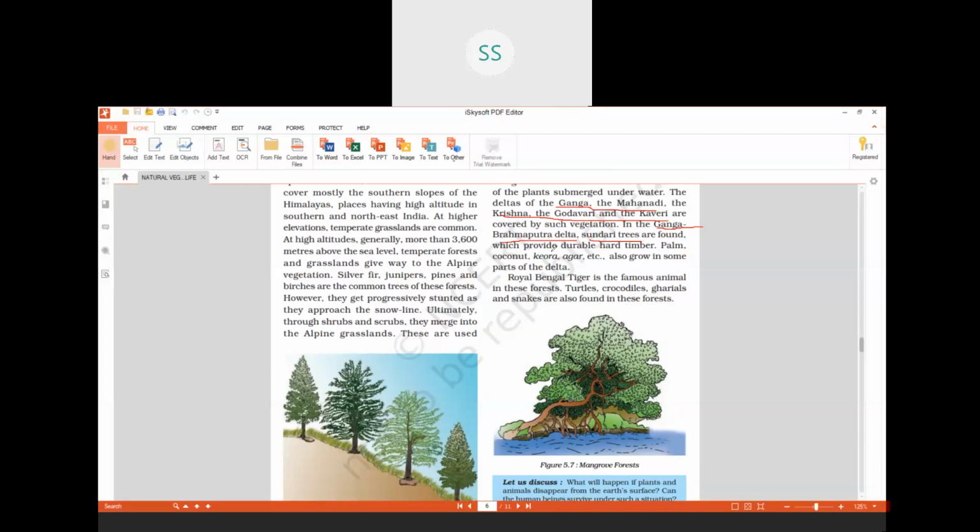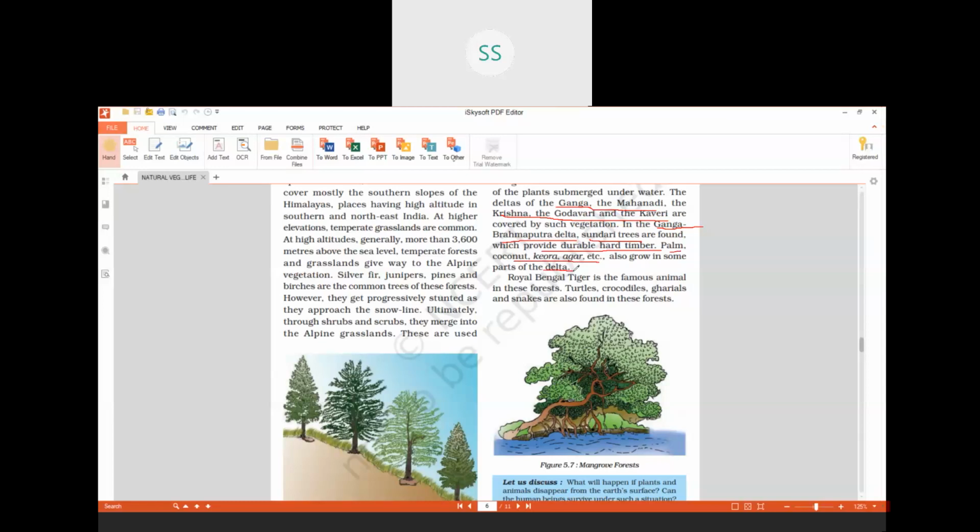It provides durable hard timber. That is why this Sundari tree is very famous. Other than this Sundari tree, we also find trees like palm, coconut, Kiora, agar, etc. These are the names of the trees, and most of them we find only in the delta areas.